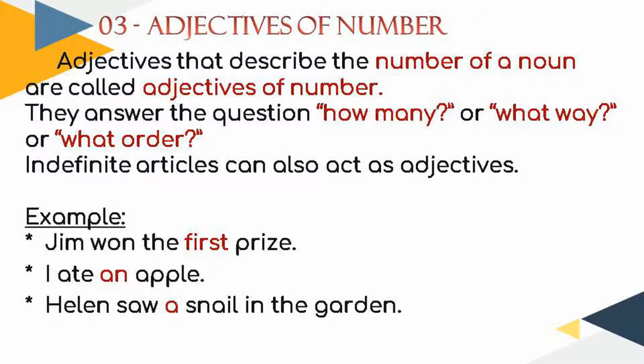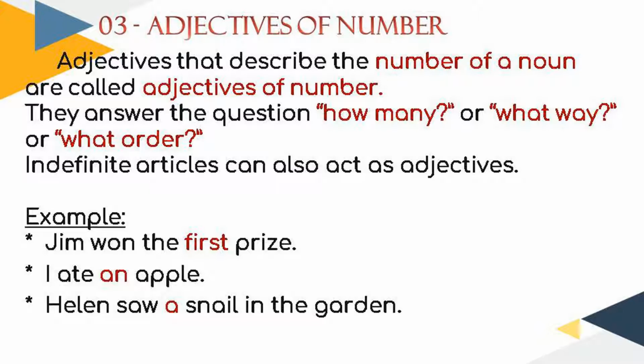First. I ate an apple. How many apples did you eat? An apple. And here an is an adjective of number. Helen saw a snail in the garden. Here a snail. Again it is an adjective of number. How many snails did Helen see in the garden? A snail.